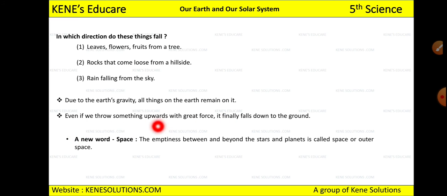Even if we throw something upward with a great force, it finally falls down to the ground, right? When you play with your ball, what happens? The ball will go to a certain height and again it will fall down. Why is it so? Because earth has a force of attraction, because of which whatever you throw up will come down again, because of this gravitational force, because of the gravity which is there with the earth.